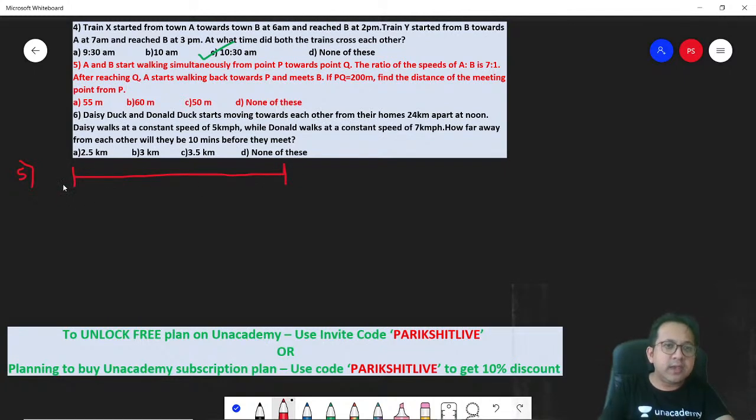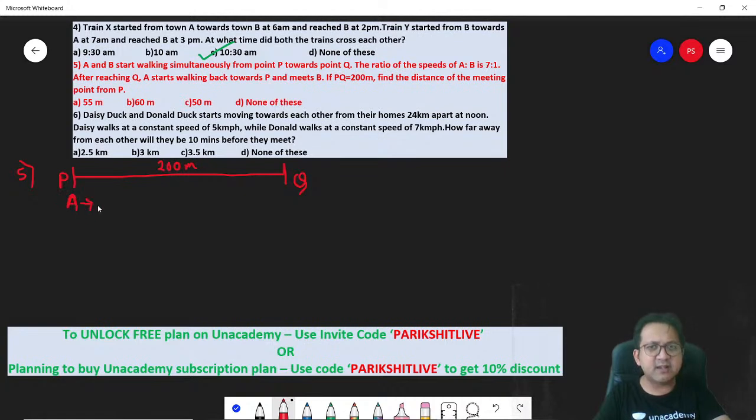A and B started walking simultaneously from P towards Q. The ratio of the speeds of A and B is 7:1, and the distance between P and Q is 200 meters. A starts from P towards Q and both of them are starting simultaneously.